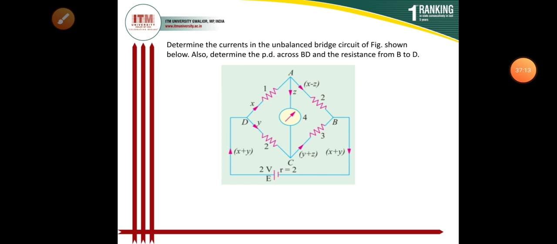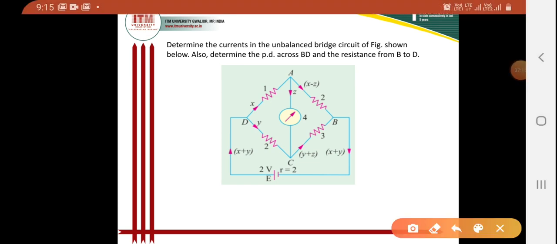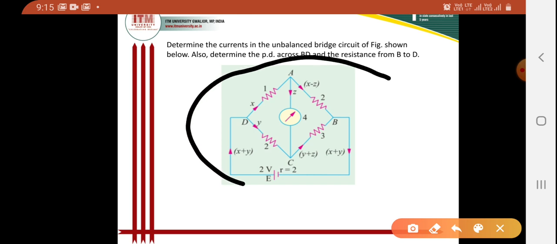So this is our next question. The question is: determine the currents in the unbalanced bridge circuit which is given here. This is our bridge circuit. Here we have to determine the currents in this unbalanced bridge circuit, where we have to find out the currents from this circuit.